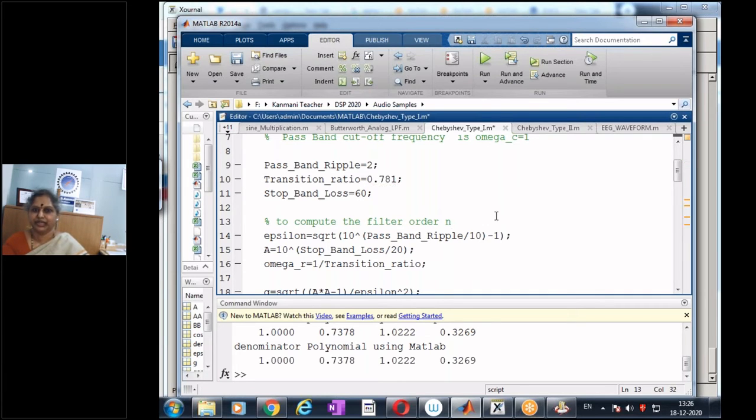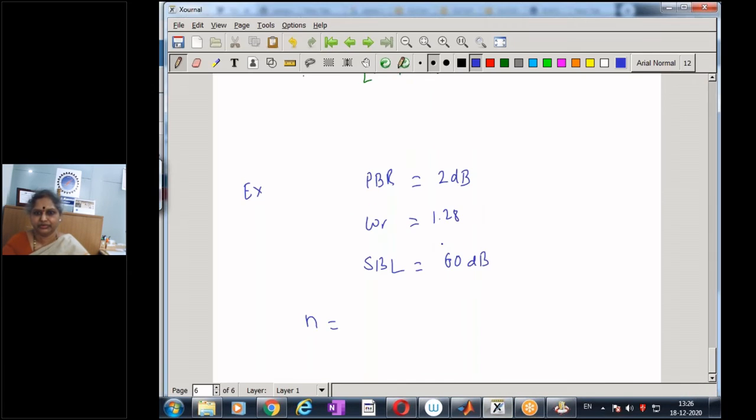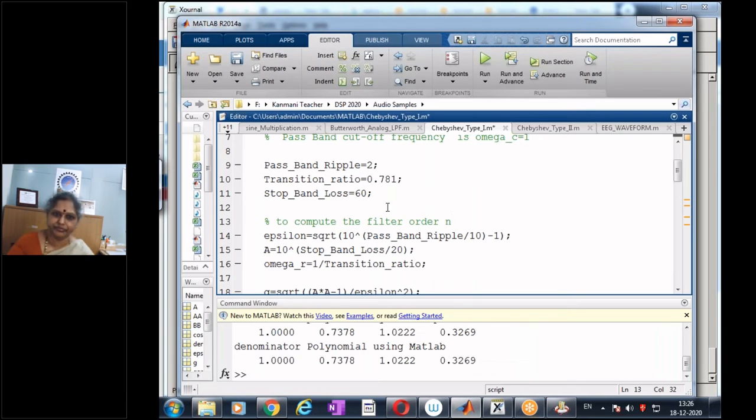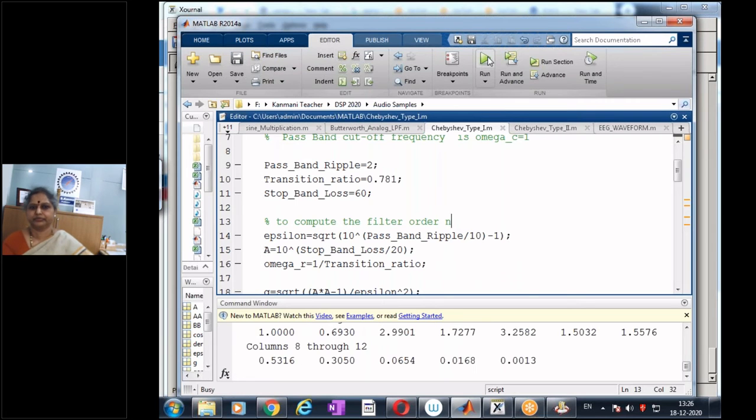And once I do this, what will happen? I expect my order of the filter to be high. So omega r is 1.28, or my transition ratio is 1 by 1.28, which is 0.781. So let's run and see the result.